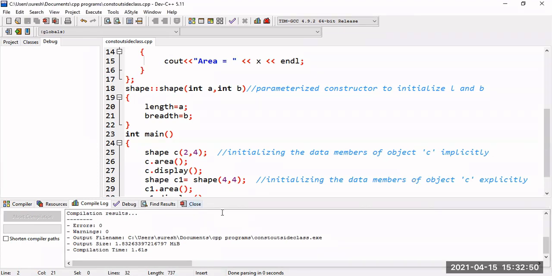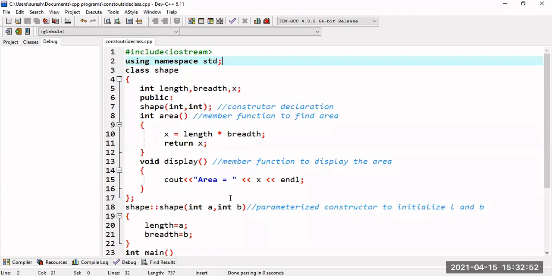Today we discussed what a constructor is and what a destructor is, the syntax of constructor, the syntax of destructor, the differences between constructor and destructor, and the different types of constructors. We have seen examples for both default constructor and parameterized constructor. Okay then, thank you all.